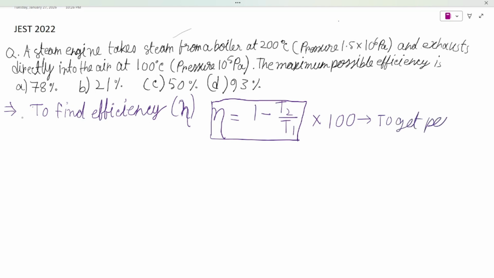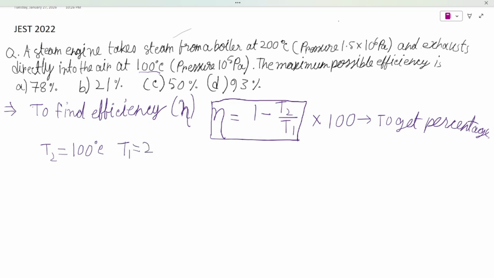So in this problem, T2 means final temperature. T2 is 100 degrees Celsius, and T1 is initial temperature.